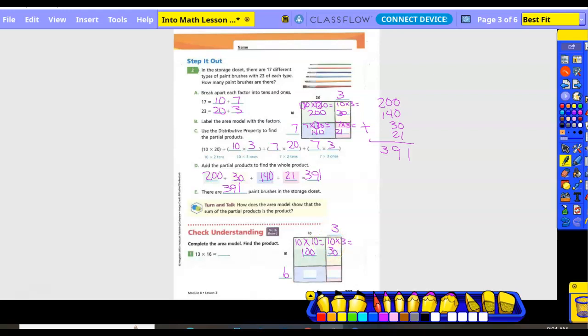30. What about this bottom left box? 10 times 6. And what is that? 60. And then in the bottom right box, I'm going to take 6 times 3, which equals 18. Okay. Then what do I need to do with all of those partial products? I need to keep everything in line with place value and add them together.